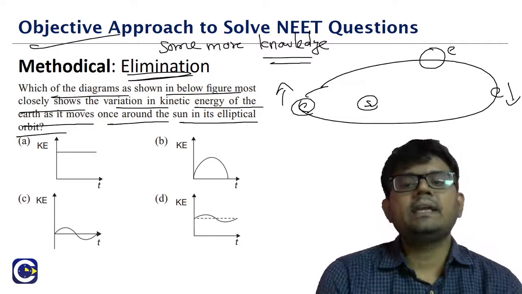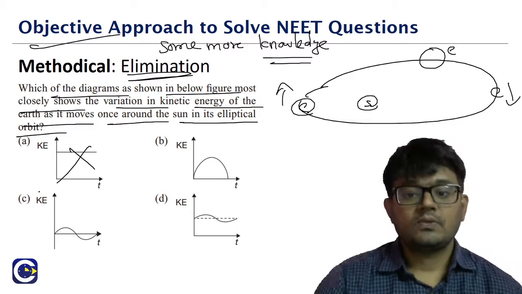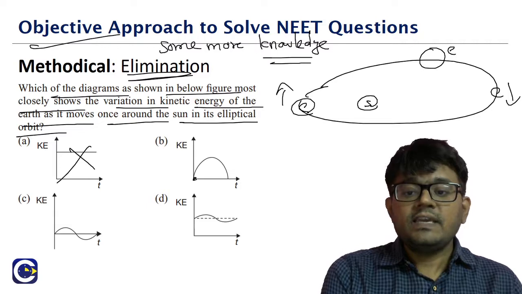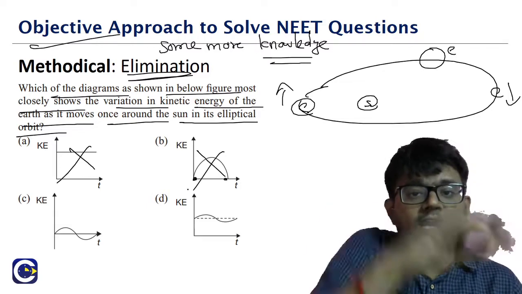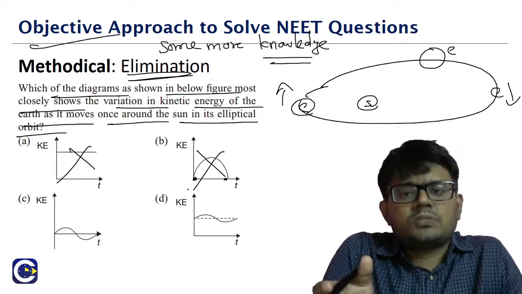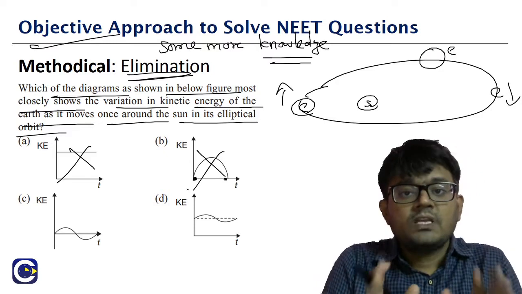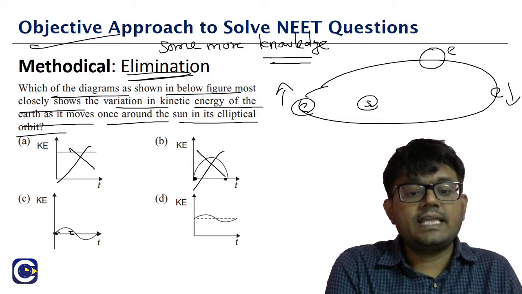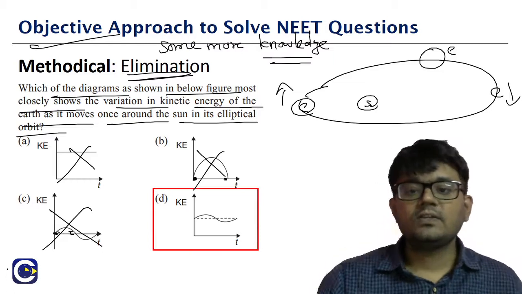They are asking how the kinetic energy will vary. Look at option A. They are saying kinetic energy is constant. Option B, they are giving kinetic energy coming to zero. Kinetic energy will not be zero, right? Because as it is going in the elliptical path, kinetic energy will always have some value. It will increase as the Earth comes closer to the sun, decrease as the Earth moves farther away from the sun, but kinetic energy will not be zero. Option C also represents kinetic energy as zero. This also cannot be. So what will be the right answer?